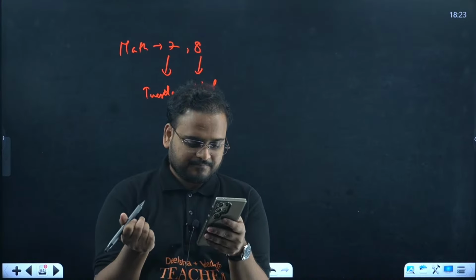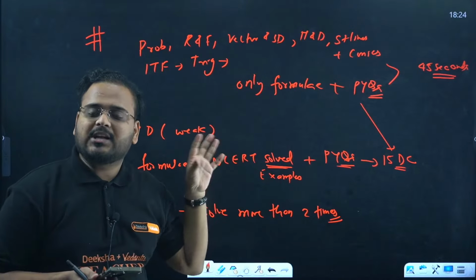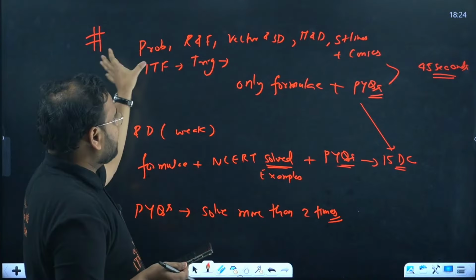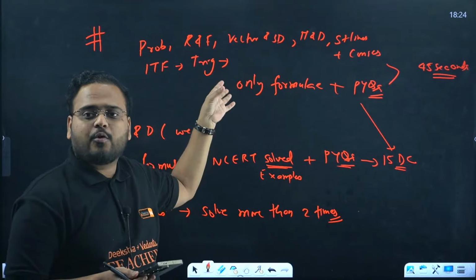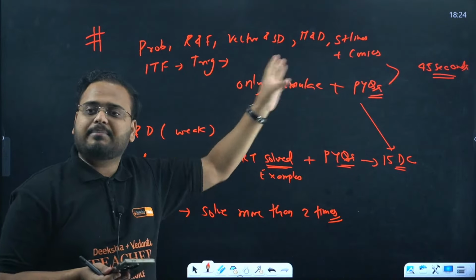Yeah. So I hope I am able to clear what you needed. Okay, syllabus breakdown: how can you approach a chapter, how to figure out which class the chapter lies in, what type of work I need to put in that chapter. If it is a direct straightforward chapter, I'll go with the formula and PYQs, and then apply some mock tests. I have to work on my time management skills. For a chapter in which I'm weak, I have to solve short examples of NCERT, then PYQs come. So like this you should approach.